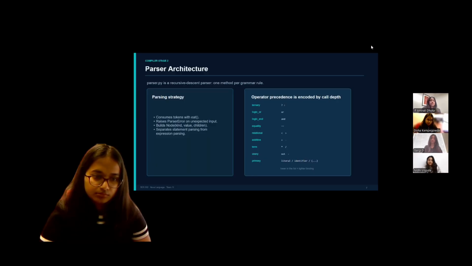Operator precedence is handled naturally by how deep the function calls go. At the top, we have ternary operators with the loosest binding. As we go deeper, we move through logical OR and equality comparisons, multiplication, unary operations, and finally primary expressions, which bind the tightest. So in practice, that means multiplication and divisions happen before addition and subtraction, and logical operators are evaluated last.